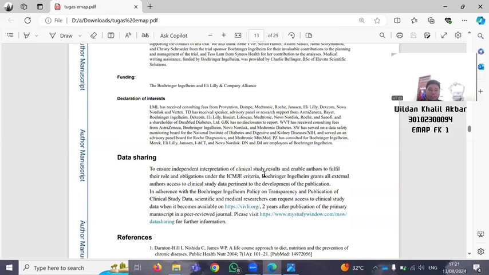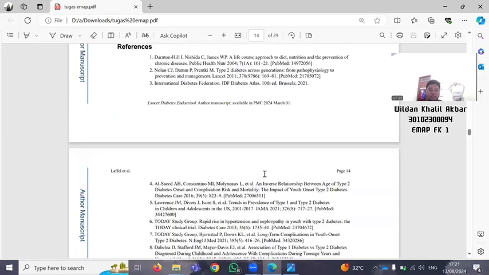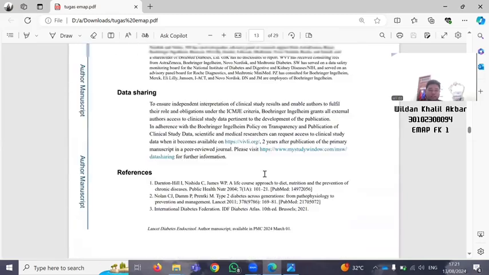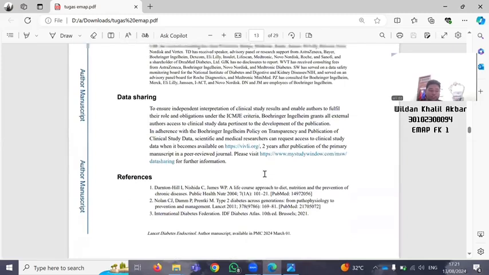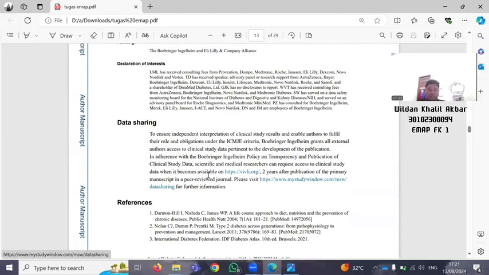24 in the downside. In the right there. This is the number 24. In accordance with the policy on transparency and publication of clinical study data, scientific and medical researchers can request access to clinical study data when it becomes available on this link 2 years after publication of the primary manuscript in peer-reviewed journal.